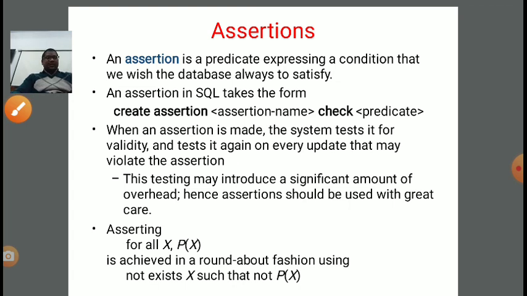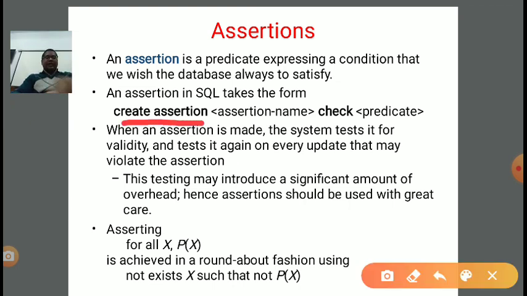And an assertion in SQL takes the form, how to create. For creating, the command is create assertion. We need to write this keyword, after that the name of the assertion, then the check keyword or check command, and in brackets we need to write the predicate or condition. So: create assertion, name of the assertion, any name we can give to the assertion. After that, the check command, and then the actual condition which we want to satisfy in every condition.